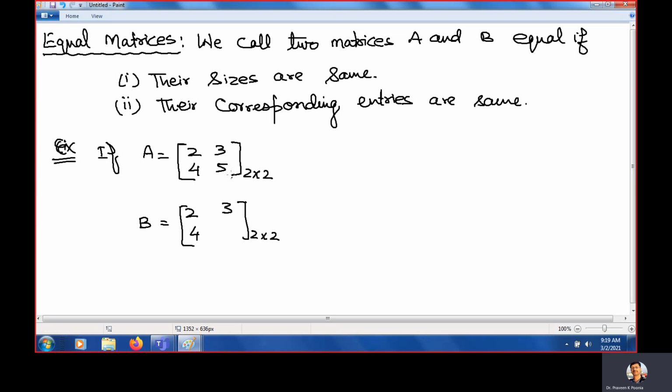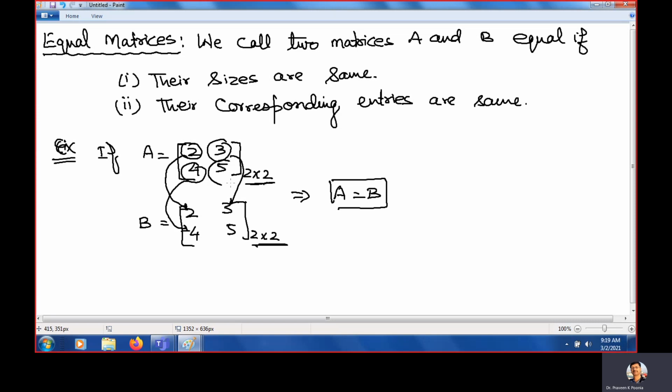Here is 4, here is 5. Then we call A equal to B. Corresponding means this entry should be equal to this entry, and this should be here and this should be here.